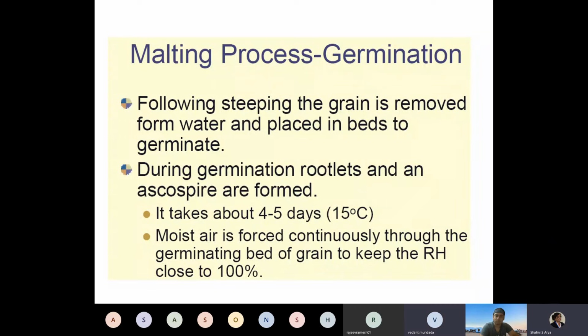Now, what is the time required for steeping? Sorry, I can't understand. What did you say? What is the general time required for steeping? Yeah, I have that mentioned.